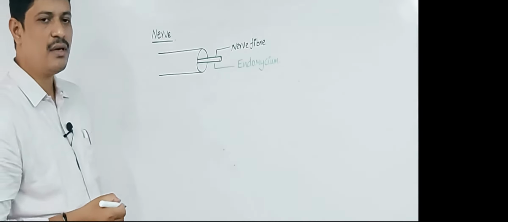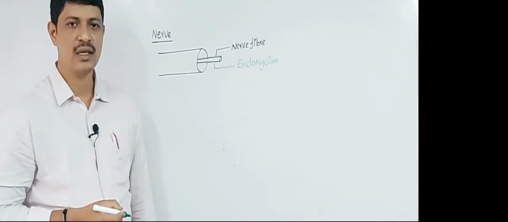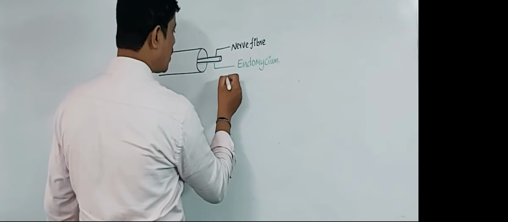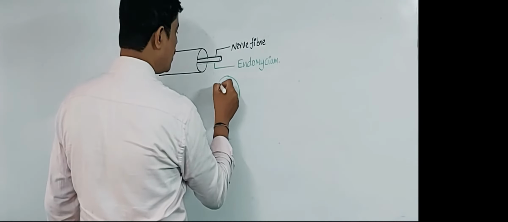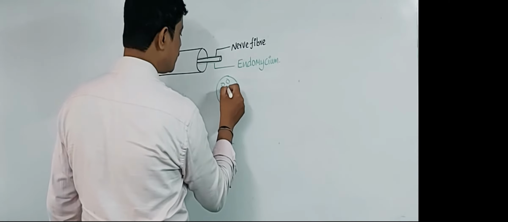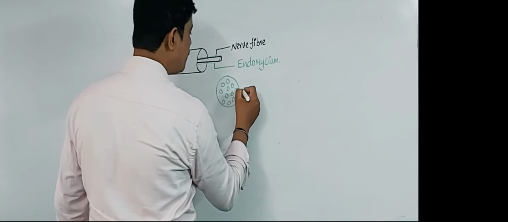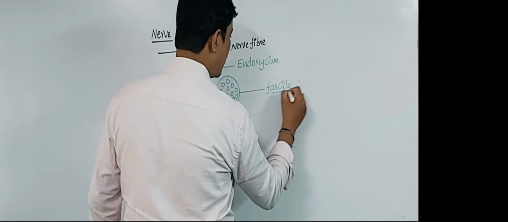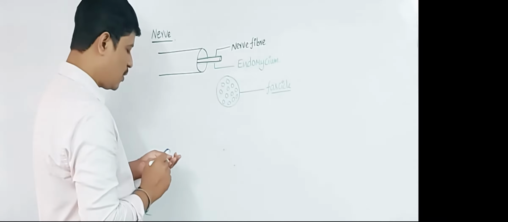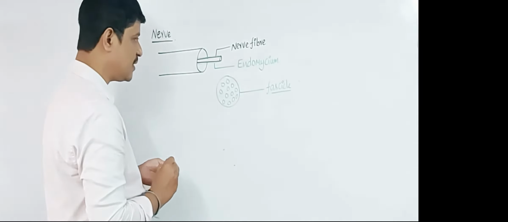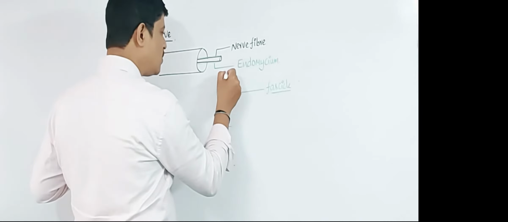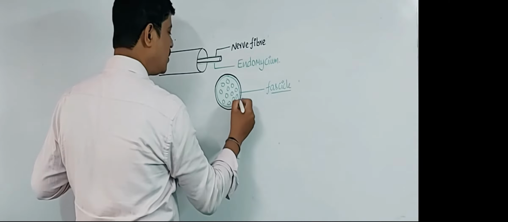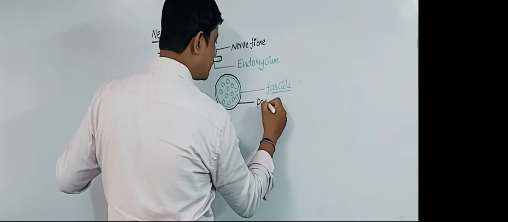So the nerve fiber which is surrounded by the thin connective tissue is known as endomysium, and a group of nerve fibers is known as a fascicle or fasciculus. It is surrounded by another connective tissue. This connective tissue is known as perimysium.